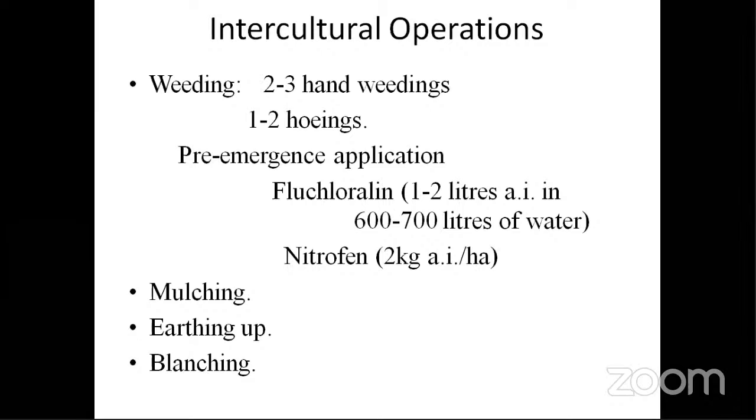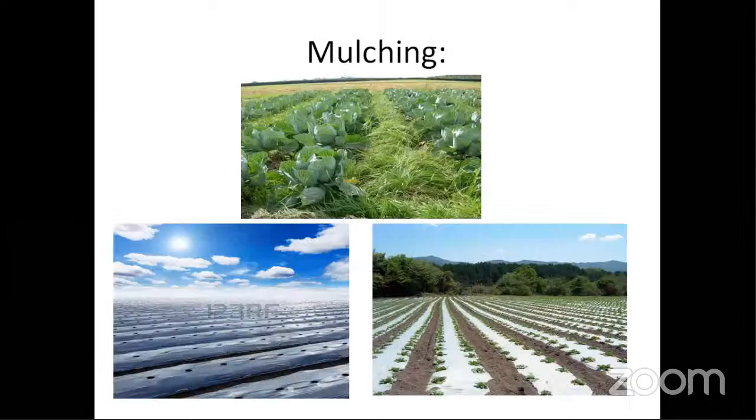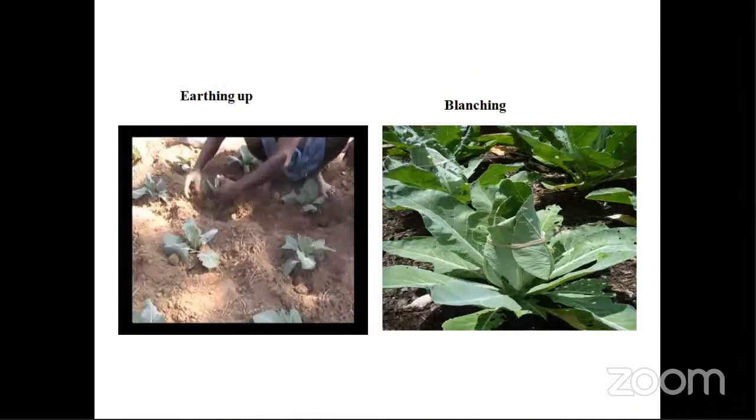And blanching is covering the head with its own leaves so that it can retain the green color. You know, when it is green, we feel it is fresh. The pale yellow, white cabbage, we feel is not fresh, and we don't buy it in the market. So blanching is an important cultural practice. So when somebody asks you about cabbage, the answer should be earthing up and blanching as the important operations. Here it is mulching, we know. For blanching, a rubber band or something is put around the head with its own leaves covering it.